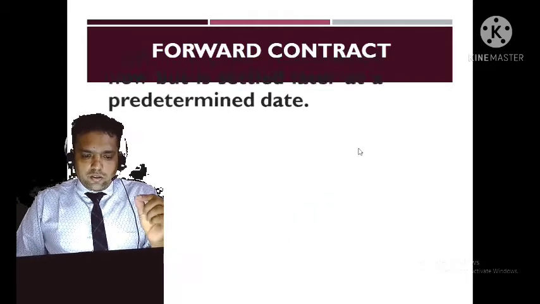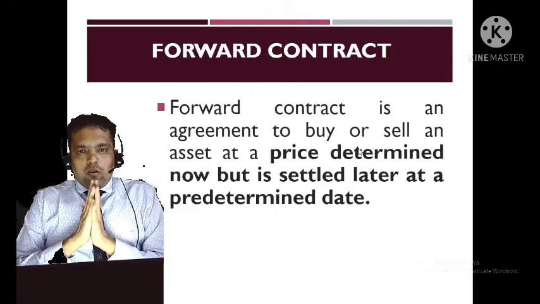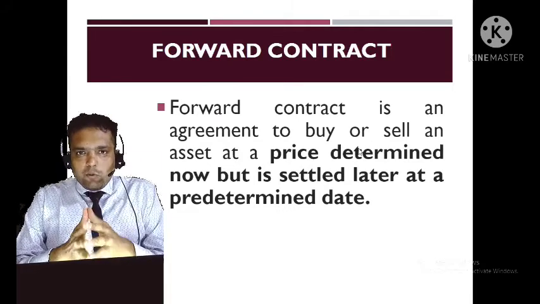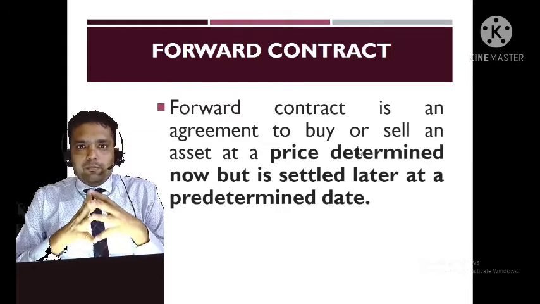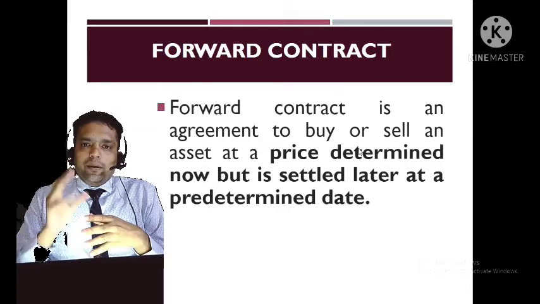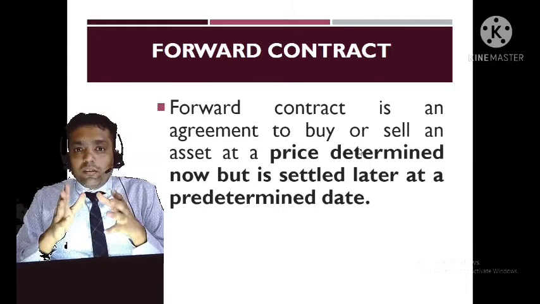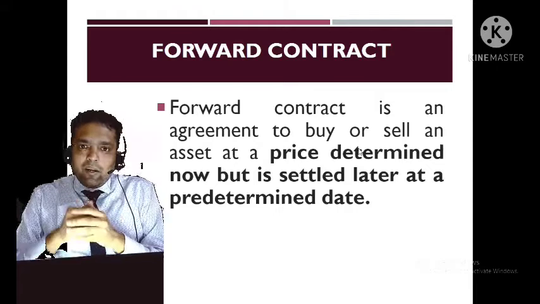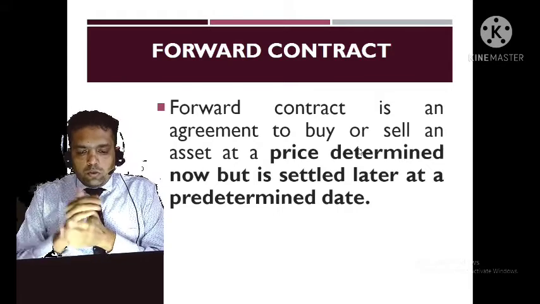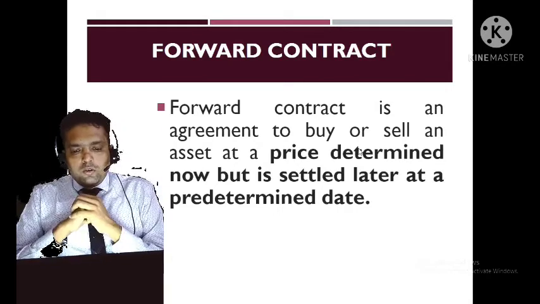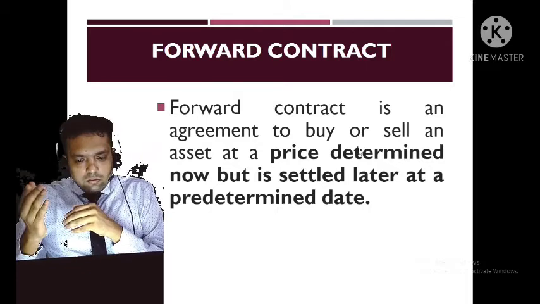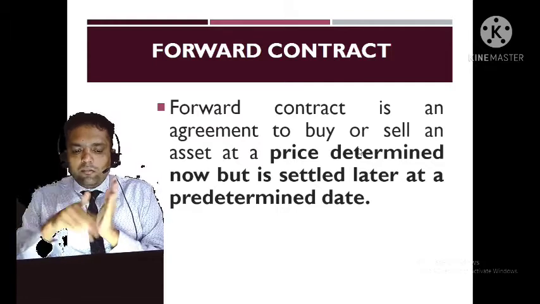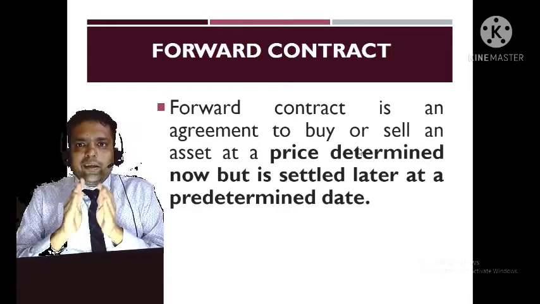What are forward transactions? A forward contract is a contract between two parties to exchange a certain commodity at a predetermined price. The price is decided today, at a predetermined date. The date is also decided today, but the exchange of money and the exchange of commodity or asset will be made on a future date. As you can see on this screen, a forward contract is an agreement to buy or sell an asset at a price determined now. We decide today, but the settlement will be on a later, predetermined date, the date we decide today.